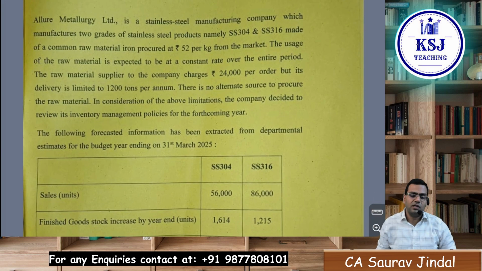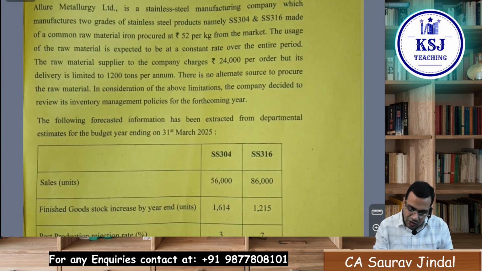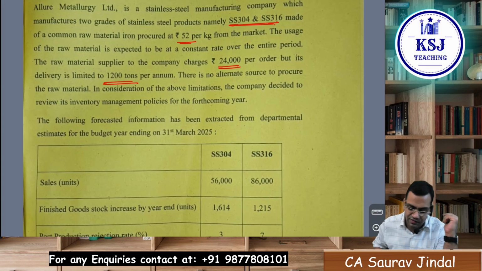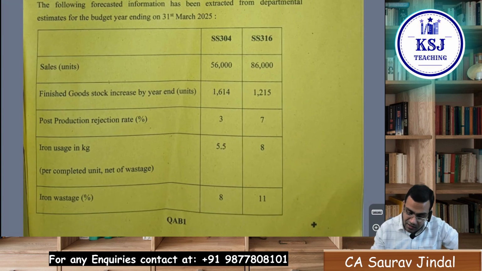It is about inventory management basically. This was on inventory management, how they do it. They are making two different products, SS304 and SS316, single raw material, 52 per kg, 24,000 per order. They are charging maximum deliveries 1200 tons per annum. Then sale units, how much? Finished goods stock increase by year end. That means this is the closing stock that you need.